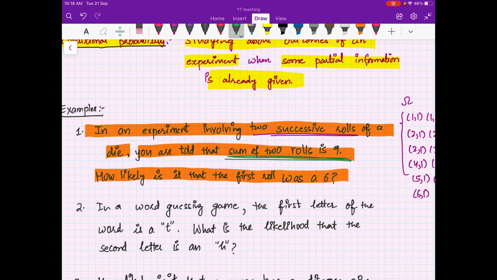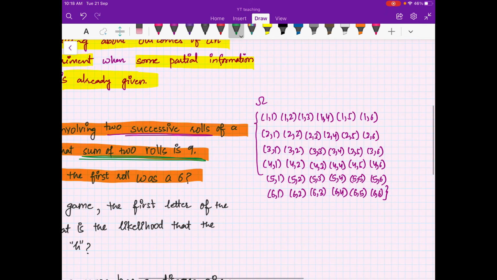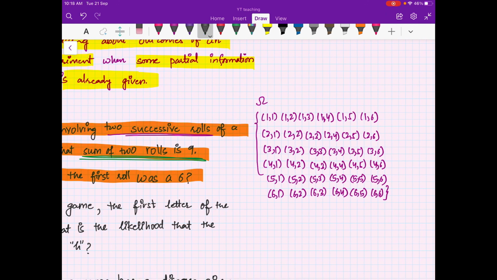Now this was your original sample space, but you have the extra information that the sum of the two rolls is 9. It means the sum should be 9. So for example, 3 6 is a valid outcome given the partial information, and 6 3 is also valid because you want your sum to be 9. Then 5 4 and 4 5 are valid outcomes. What else can give you a sum of 9?